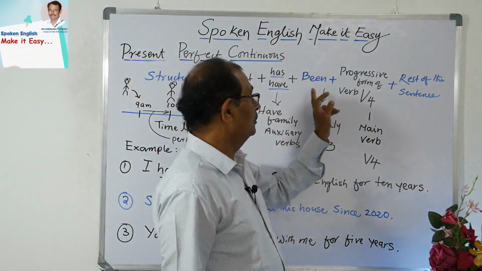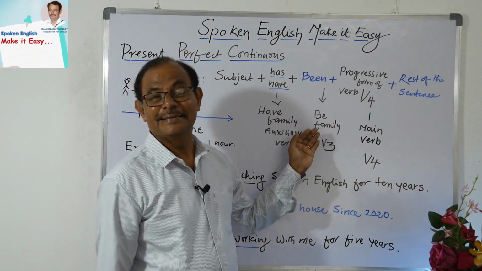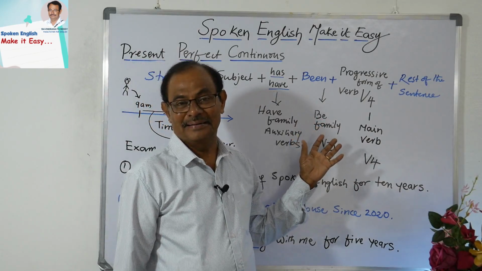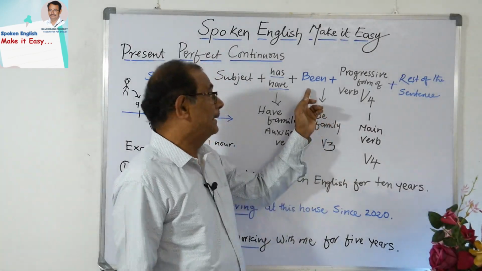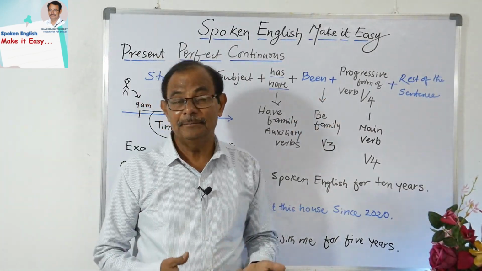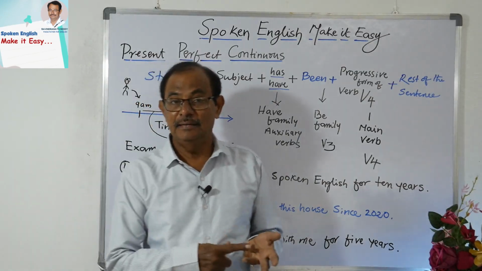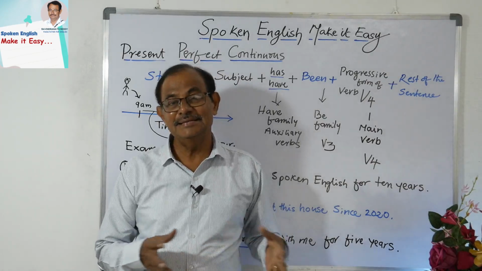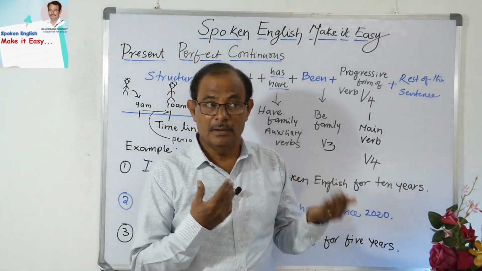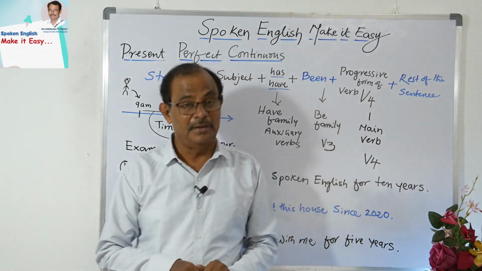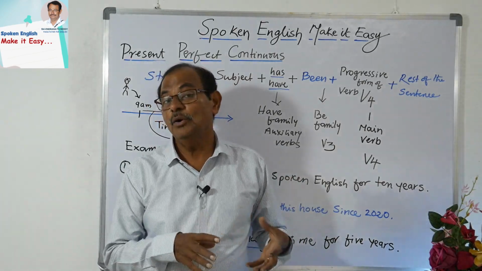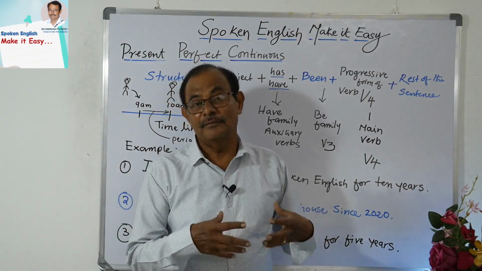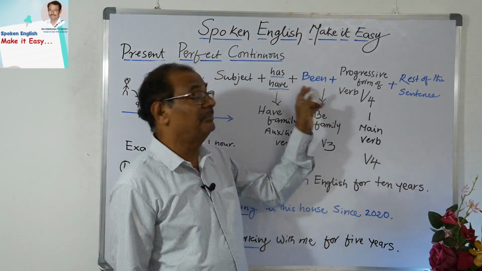Then come to an important element in this structure. What is this element? Been. What is been? You know the be family: is, am, are, was, were, etc. These are the different auxiliary verbs in the be family. And there is one more form of the be family, nothing but been.